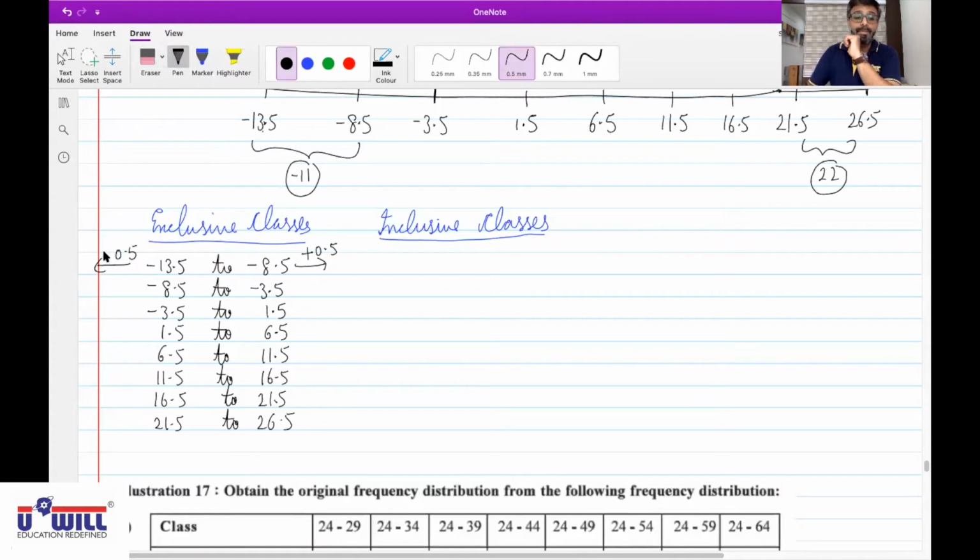Hetvi, yes, sir. We are doing a reverse question. Normally we obtain exclusive from inclusive. Here we are finding inclusive from exclusive. So the reverse is to be done. What you said, minus 0.5, we do that when we obtain exclusive from inclusive, and similarly we add 0.5 when we obtain exclusive from inclusive. Here we are doing reverse. So in the lower limit, you'll add 0.5 and in the upper limit, you'll minus 0.5. Got it? Yes, sir.